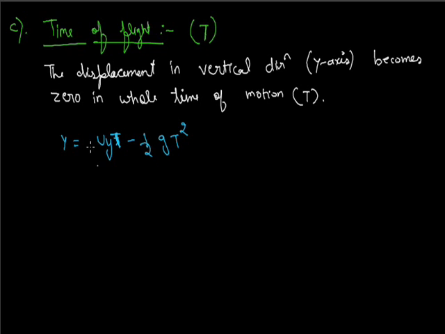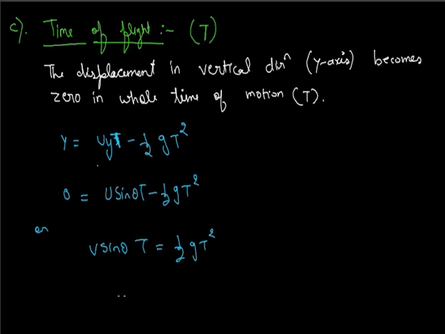Now the displacement in the vertical direction is 0, so y equals 0, and uy we know is u sin theta. So u sin theta t equals half g t square. From this we calculate, t is cancelled, and t equals 2u sin theta divided by g. This is the time of flight.